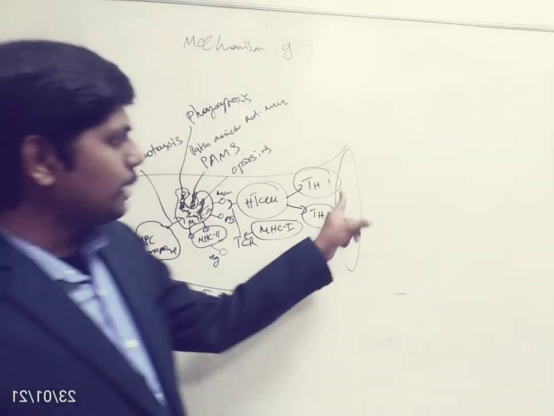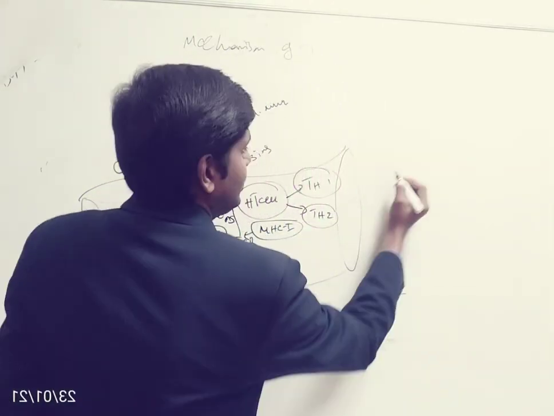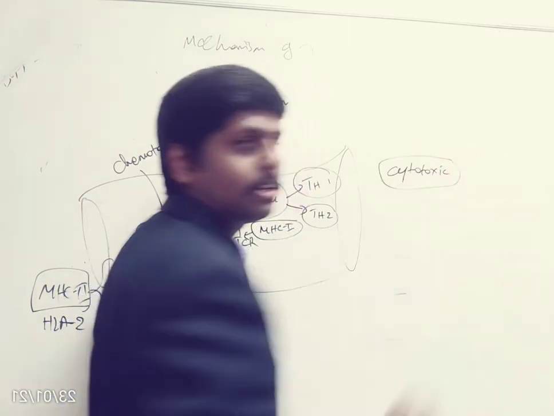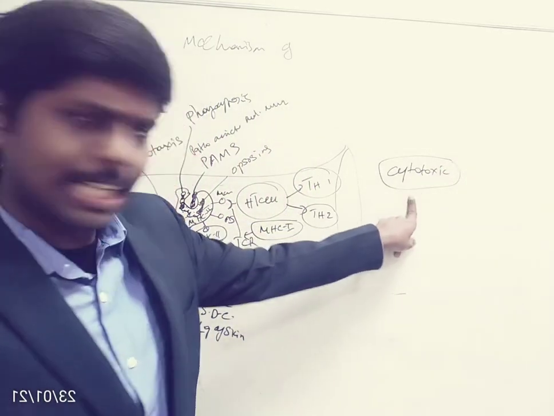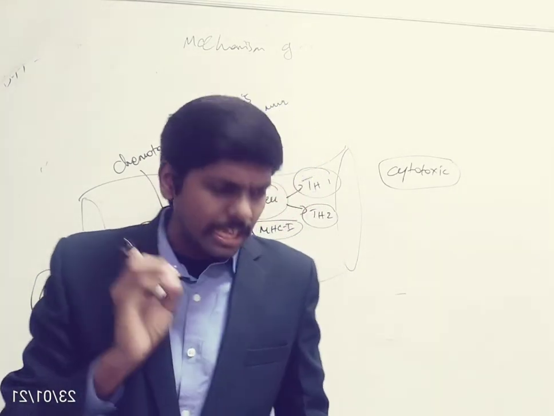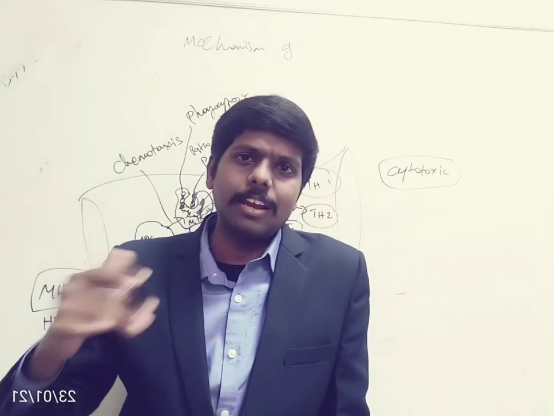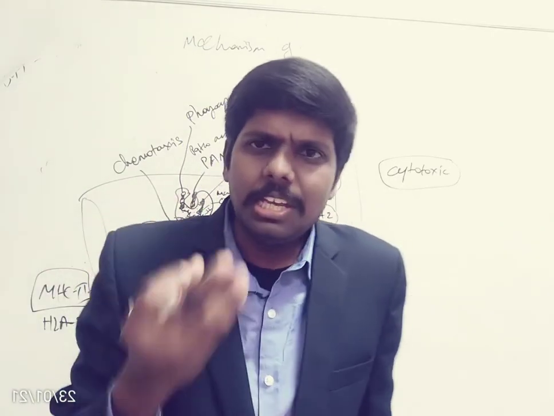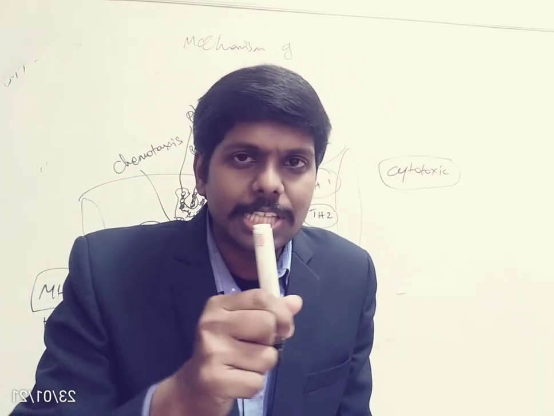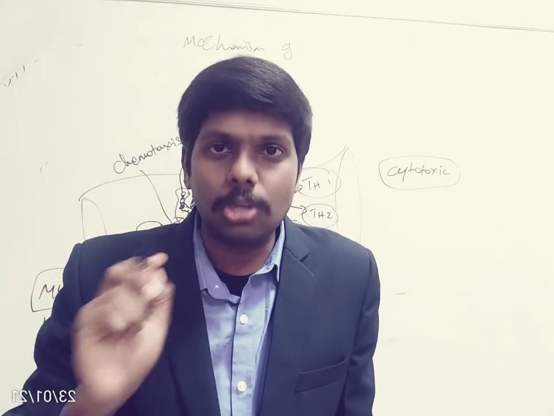Now this helper T cell 1 will call our cytotoxic T cells. As the name suggests, cytotoxic T cells are very potent in nature. They are like Bahubali. No, they will kill everyone. They are very good at killing every cell. They will kill both pathogens and also our own cells. That is the problem with the cytotoxic T cell.